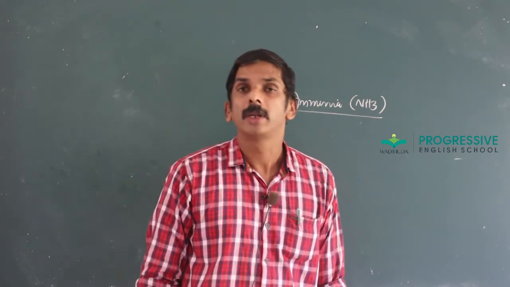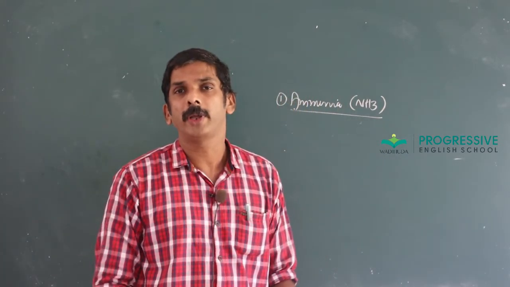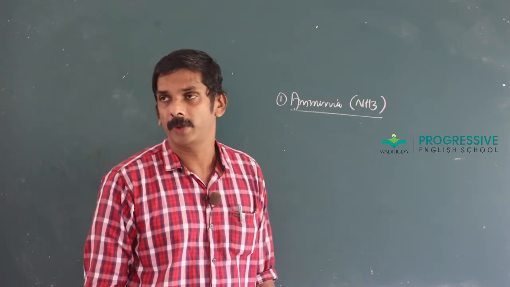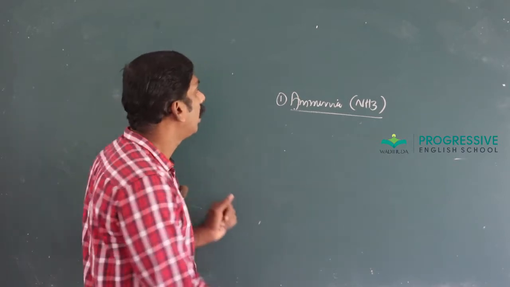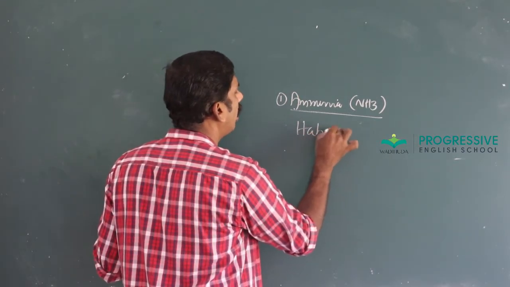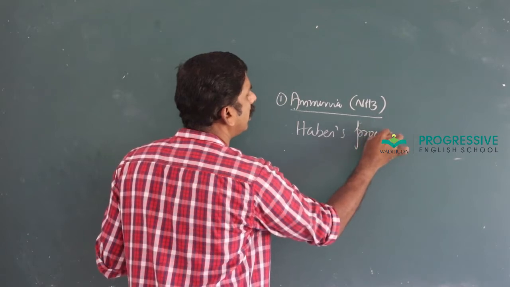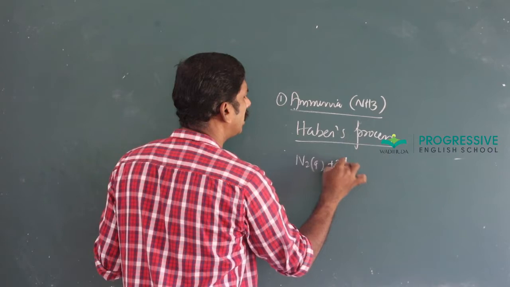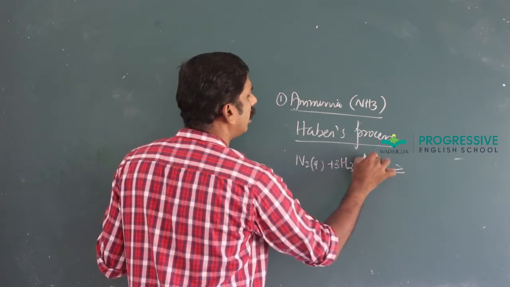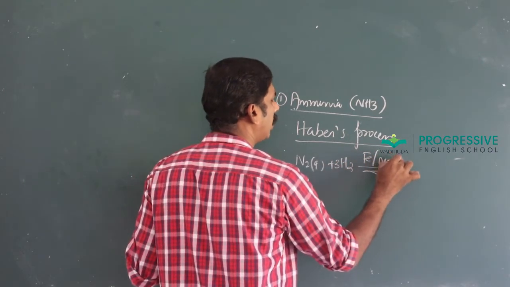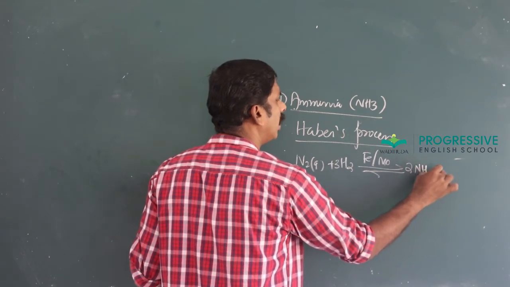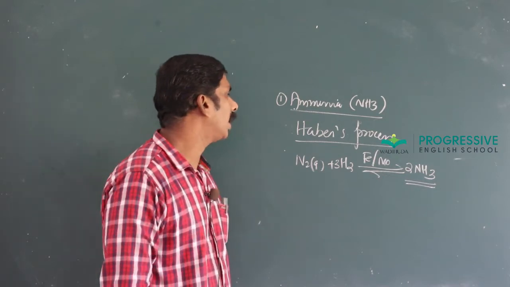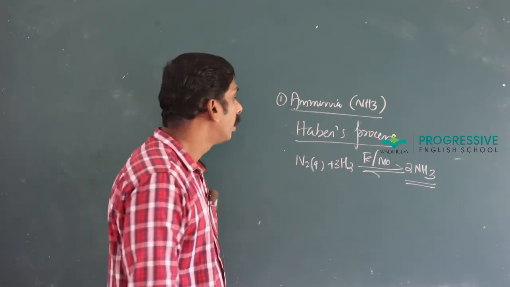NH2CONH2 reacts with water to form ammonium carbonate, which on decomposition produces a small amount of ammonia. On a large scale, ammonia is prepared by the Haber process. In the Haber process, nitrogen combines with hydrogen in presence of iron supported over molybdenum to form 2NH3.